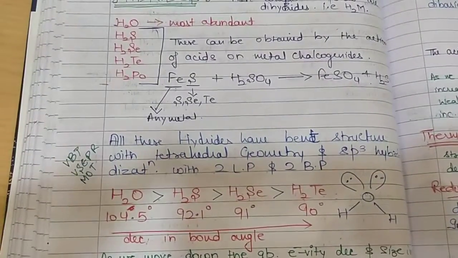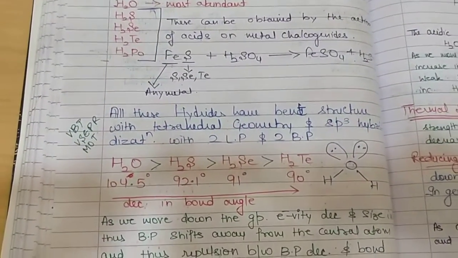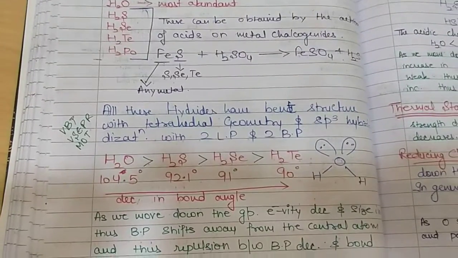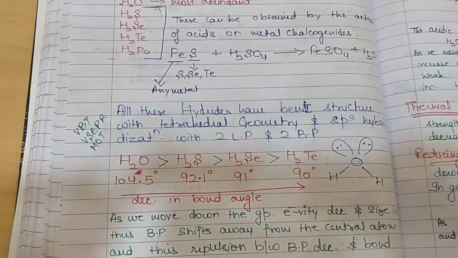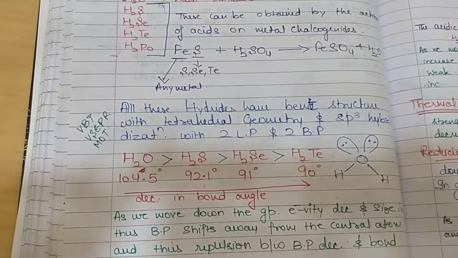So the bond angle in the hydrides of group 16 elements also decreases as we move down the group, as was the case for the hydrides of group 15 elements.